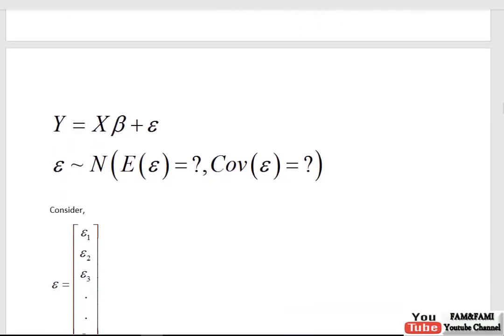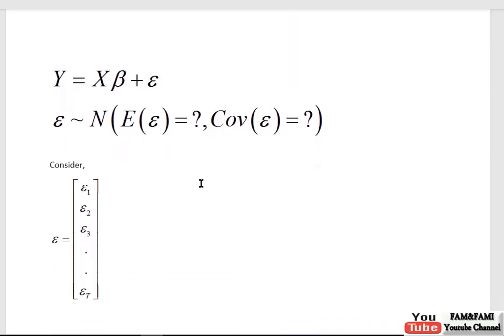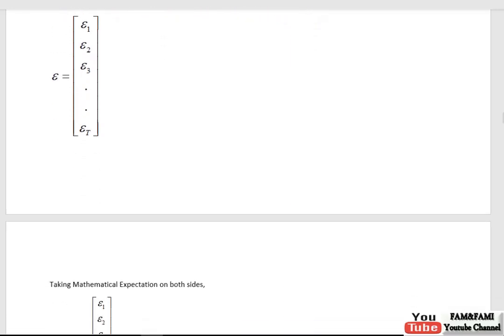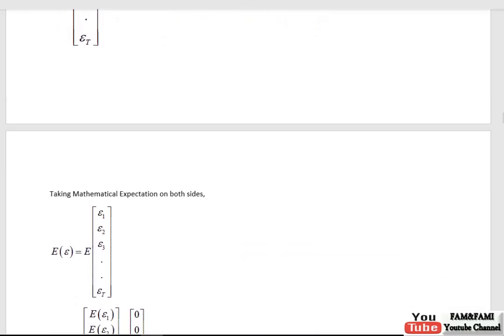So how can we do this? First I'm going to calculate this expected epsilon. In order to derive the expression for expected epsilon, consider this epsilon, which is a vector containing t errors from epsilon 1 to epsilon t. Now take mathematical expectation on both sides, because we need this expected value.